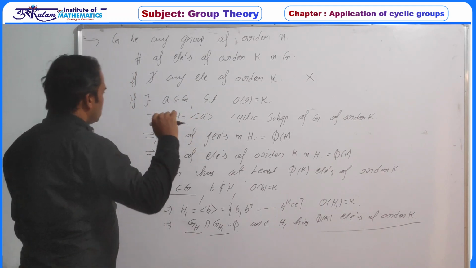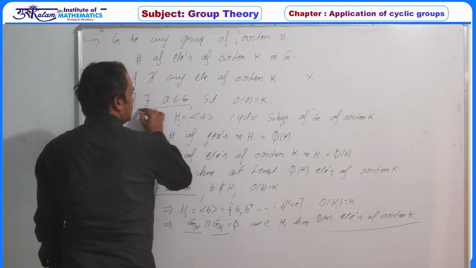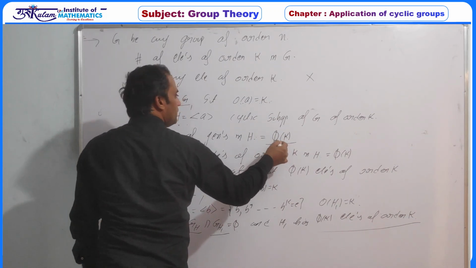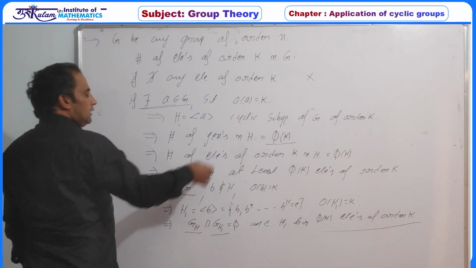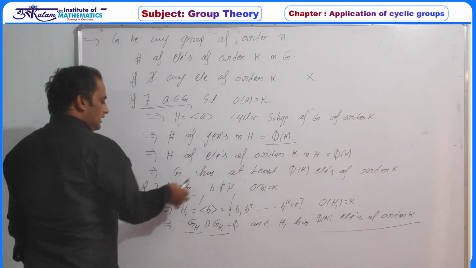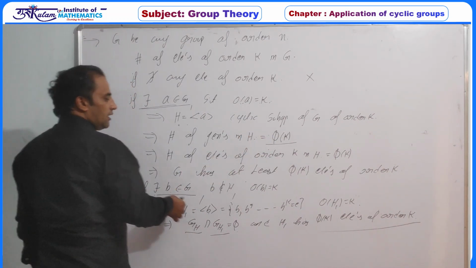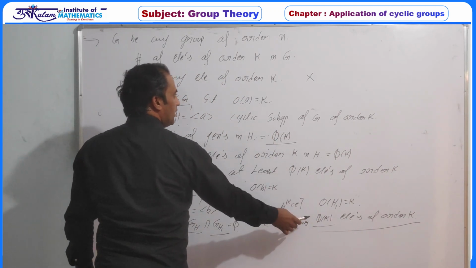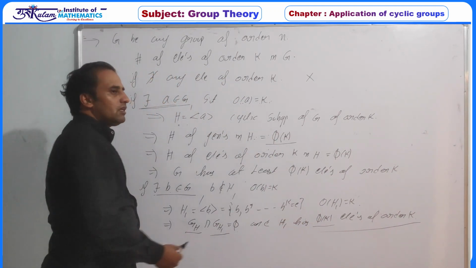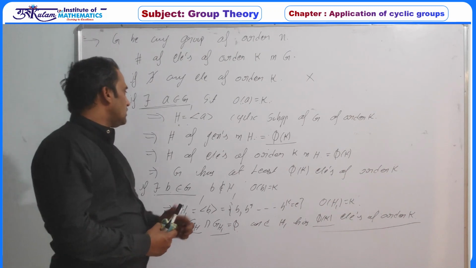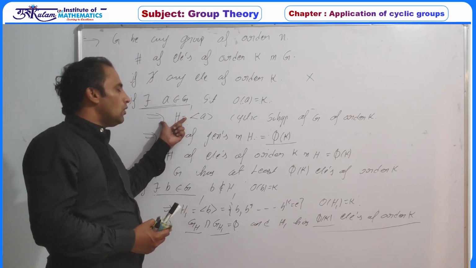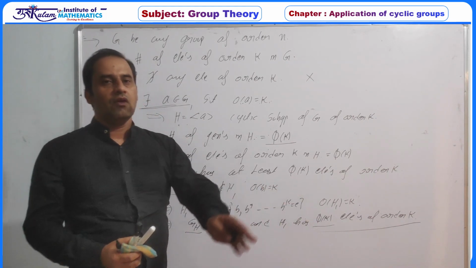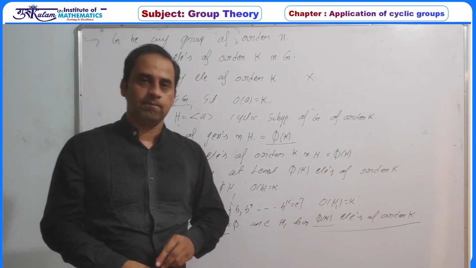So basically, whenever at least one element of order k exists, we have at least 5k elements of order k. Other than these 5k, if there exists at least one more element, then there again exist 5k elements. So total 2 into 5k. Again, if there exists a third element of order k not belonging to H, then again there exist some 5k elements of order k.